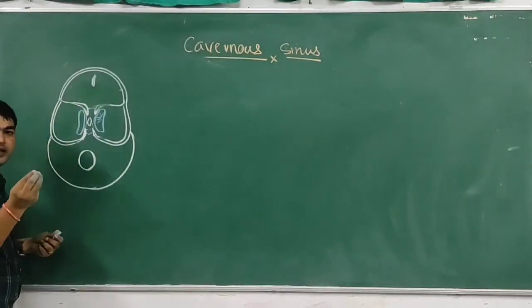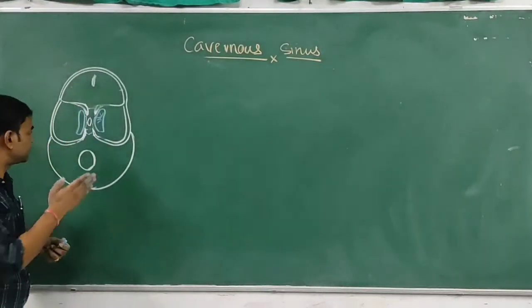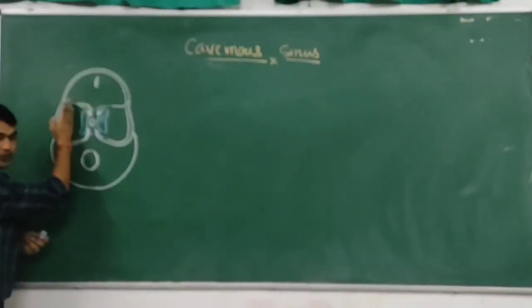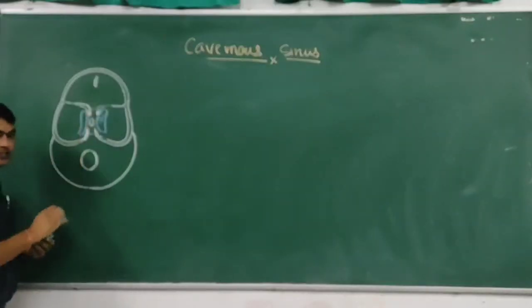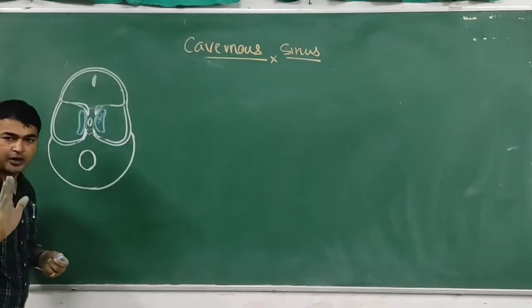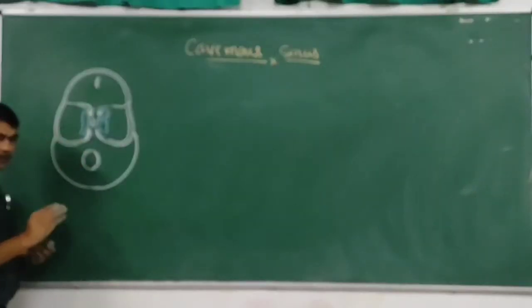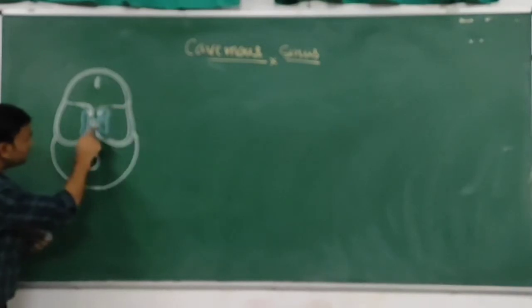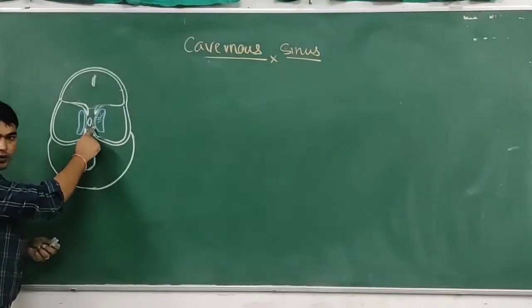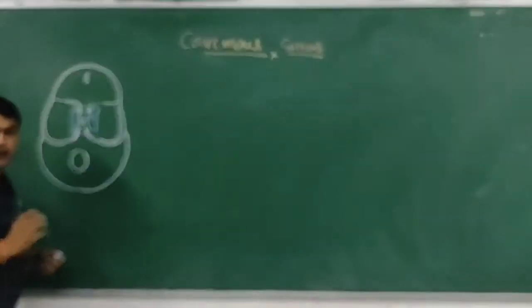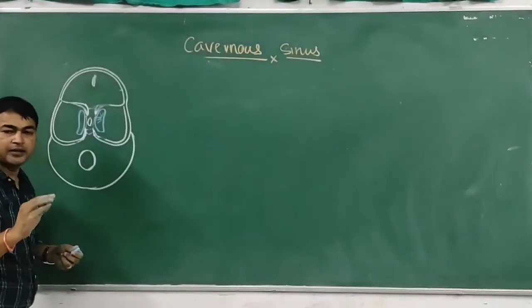Laterally, the boundary is formed by the meningeal folds of dura mater. Medially, it is formed by the body of the sphenoid. And this cavernous sinus rests on the junction between the body and greater wing of the sphenoid bone and the foramen lacerum, which is covered by the endosteal layer of dura mater.